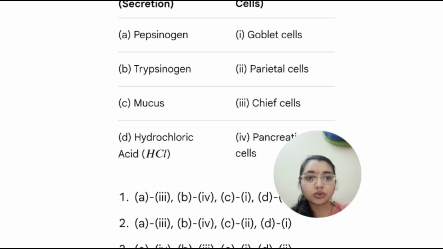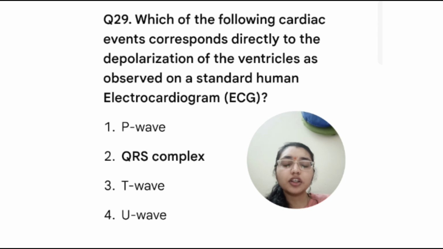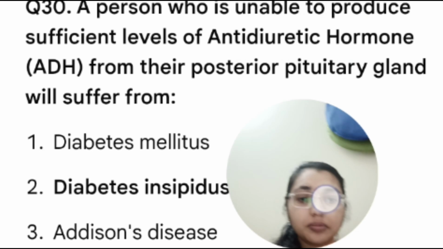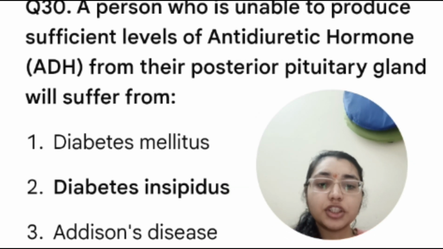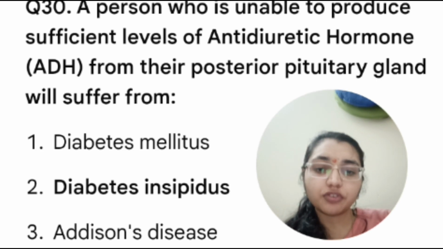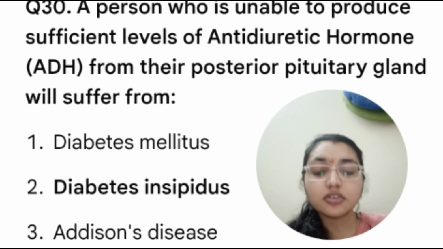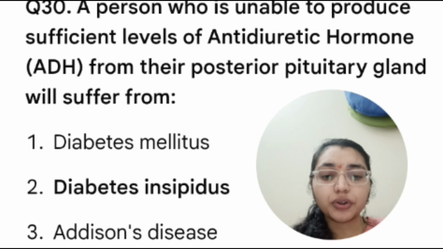Moving on to the next question. So here, which one of the following cardiac event corresponds directly to the depolarization of the ventricle as observed in a standard human ECG, that is QRS complex? Then a person who is unable to produce sufficient level of antidiuretic hormone from the posterior pituitary gland will suffer from the diabetes insipidus, that is option 2 is the correct answer. Moving on to the next question.